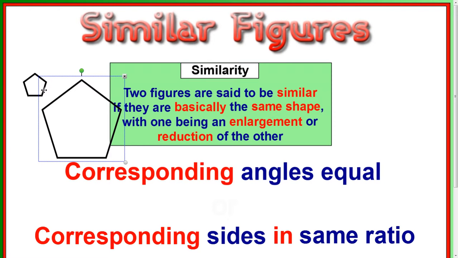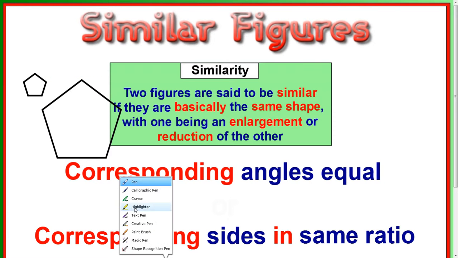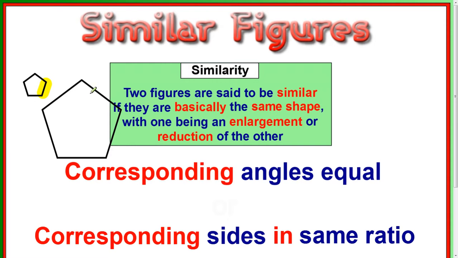So for example, this side here, if you look at it, I'll just get a highlighter pen, and this side here, their corresponding sides should be multiplied by a scale factor that's exactly the same as this side here and this side here. So say this side here was tripled, that side at the bottom would need to be tripled in size, and that side there would need to be tripled in size, and that side there would need to be tripled in size. All the parts would need to be multiplied the same way.